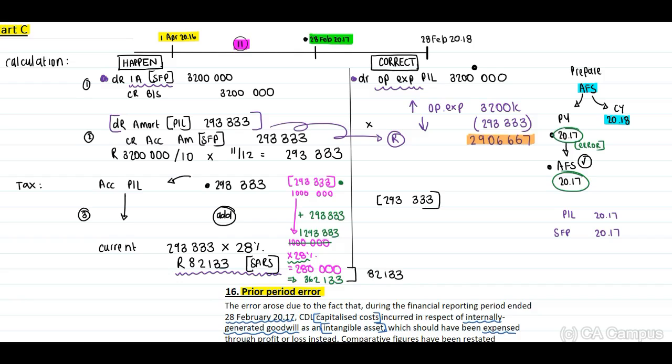Therefore, we need to identify that this will result in an increase in our income tax. Therefore, the increase in our operating expenses and the increase in our income tax will have an effect on our profit, and this will result in a decrease in our profit.